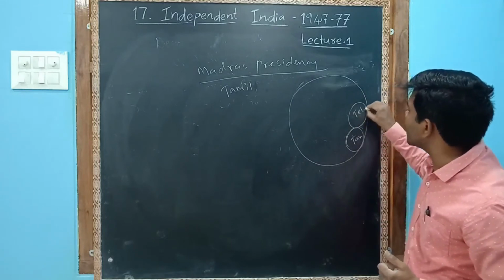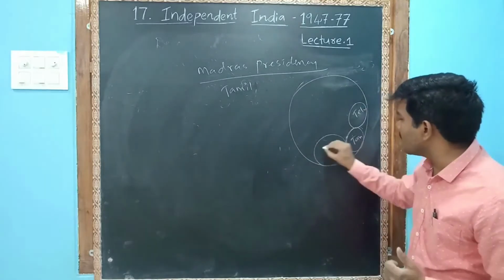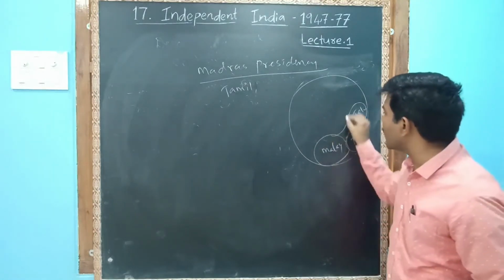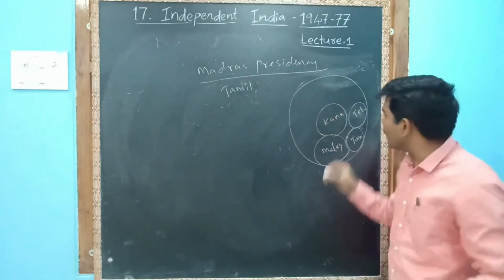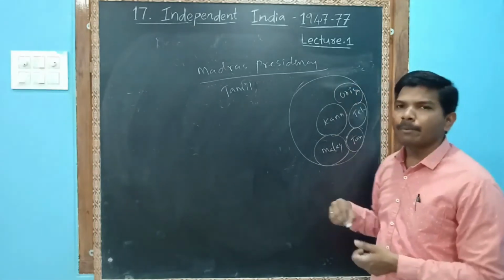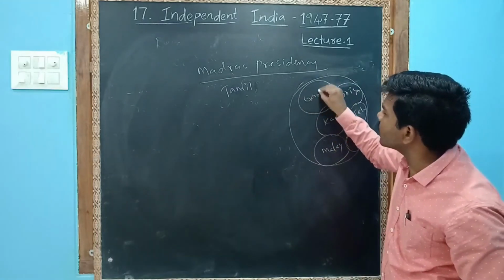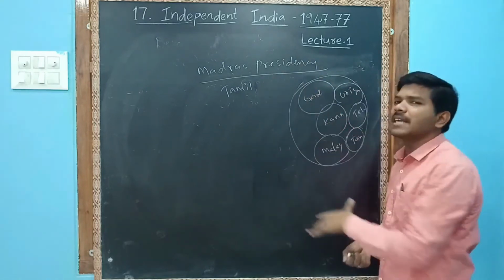Telugu people said they wanted a separate Telugu state. Malayalam people asked for a separate Malayalam state. Kannada people asked for a Kannada state. Oriya-speaking people asked for an Oriya state. Gond language people were also asking for a separate state. In one presidency, this many states were being asked for.